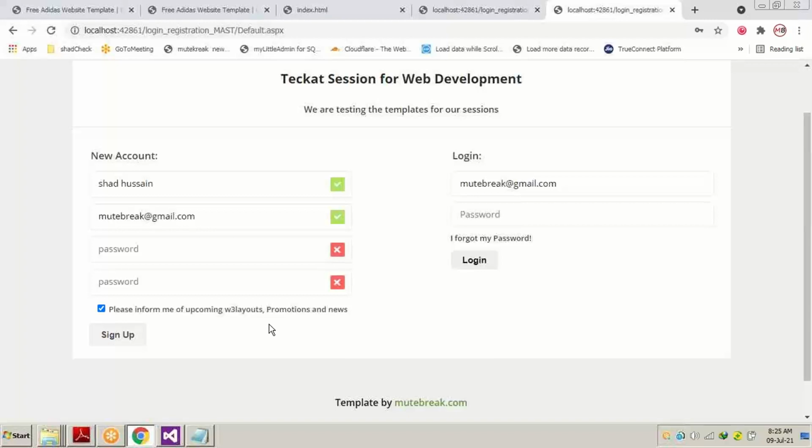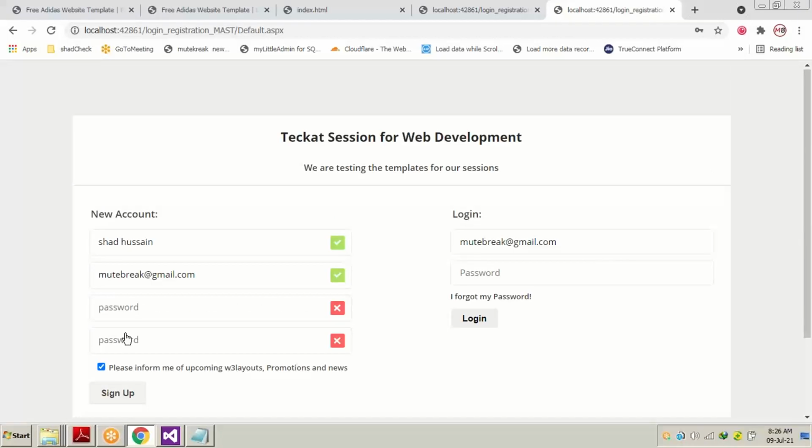There are many features of JavaScript, and we can use it in many other ways and in many other places. But that's a very high level kind of thing. Now I'm going to show you a small condition in JavaScript. Remember, we have password also. In the first box, if I write 1 2 3 4 5 6 and press the sign up button, it shows me confirm password. In the second confirm password text box, if I write 9 8 7 4 5 6, the page is still getting refreshed.